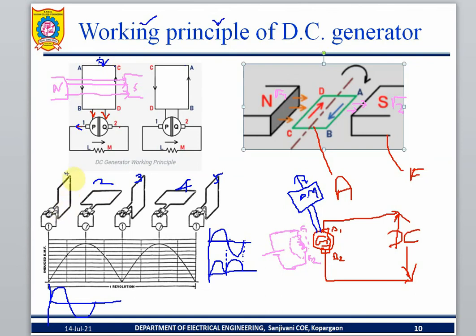Look at position number 1. Just assume this position is standing. Now tell me, position number 1 and position number 2, which one will cut more flux? Position 1. Just assume water is flowing between F1 and F2. Here is a piece of wood, a rectangular shape of wood.